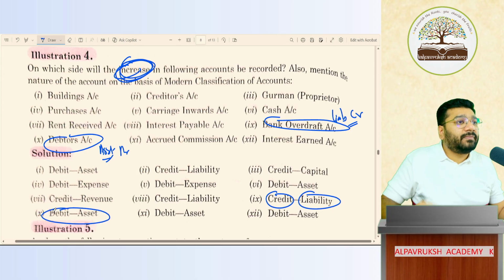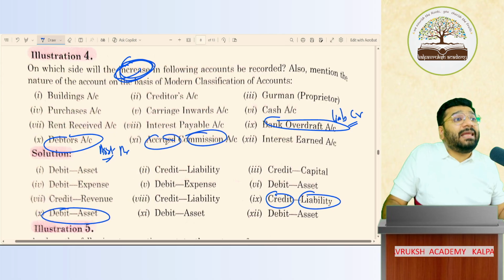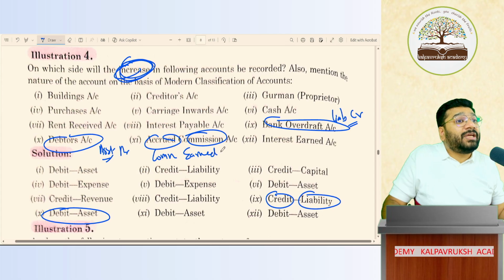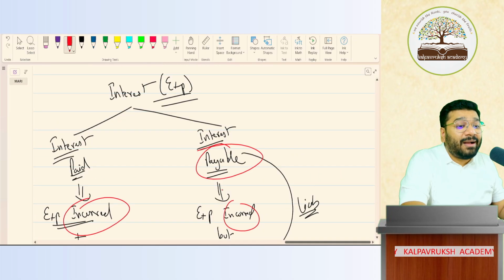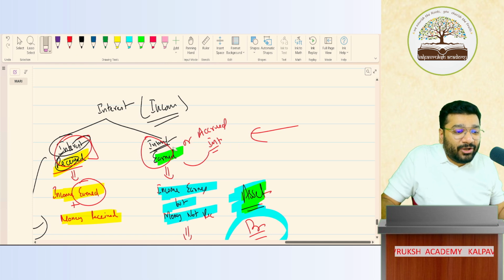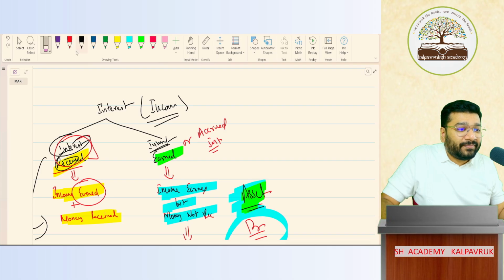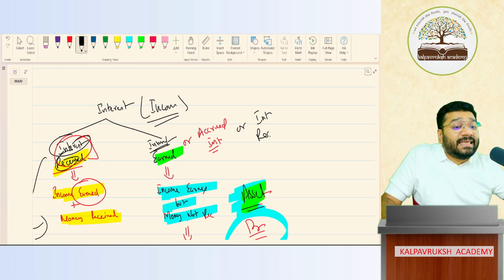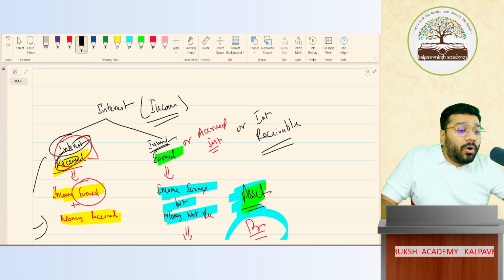Debit asset. Accrued commission, another name? Commission earned. One more name is there: commission receivable. So three names are there for this. Make a note. Interest earned or accrued interest, or what did I say? Interest receivable. These are the three different alternative names. All three mean the same.